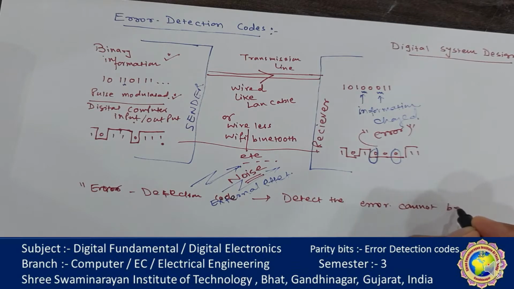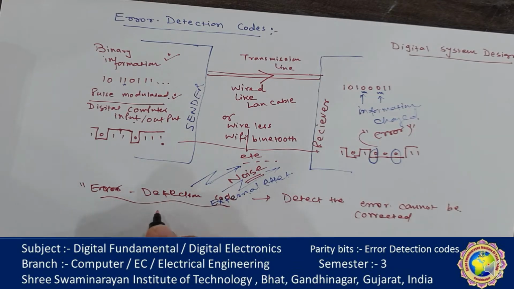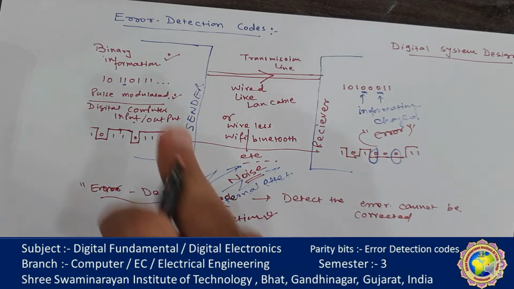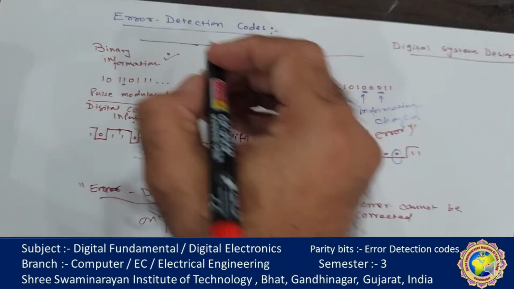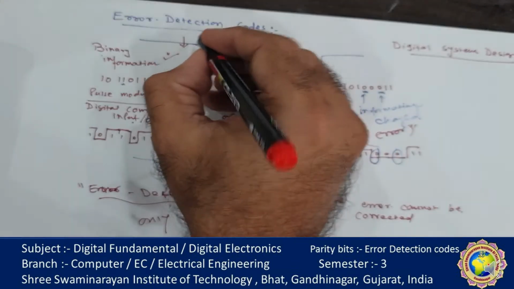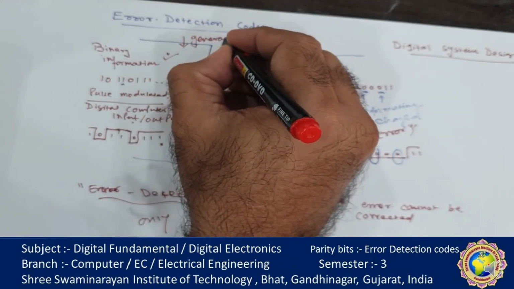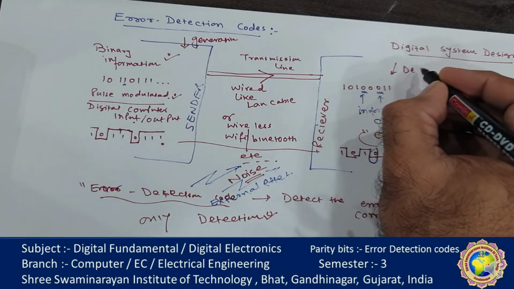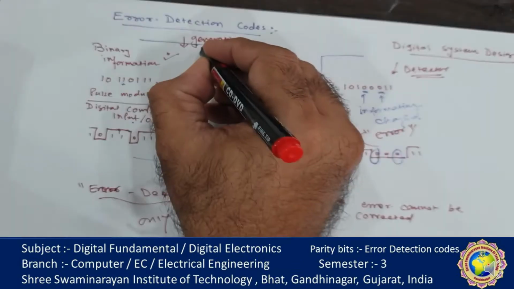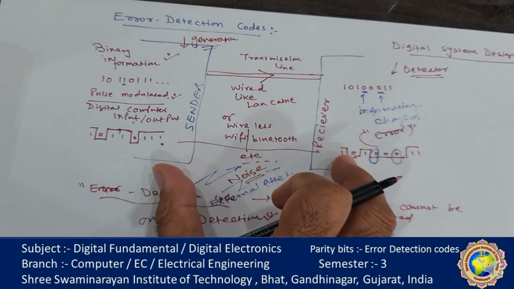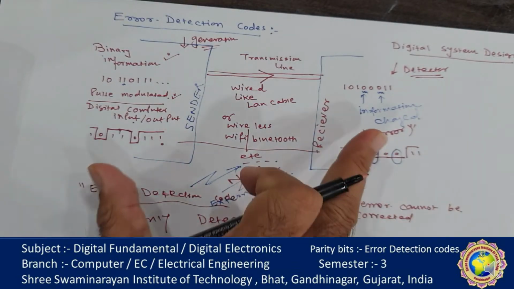The error cannot be prevented from being generated, and the detected error cannot be corrected by the error detection code, only for detection purpose. Remember that. If I add some circuit or additional bit here by a generation circuit, and here a detector circuit, we can detect the error. Remember that thing, we cannot correct the error, we can only detect the error.